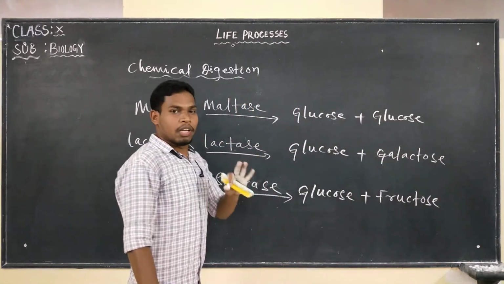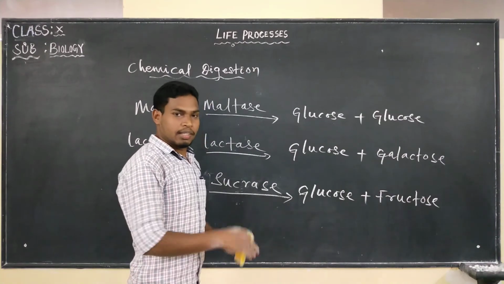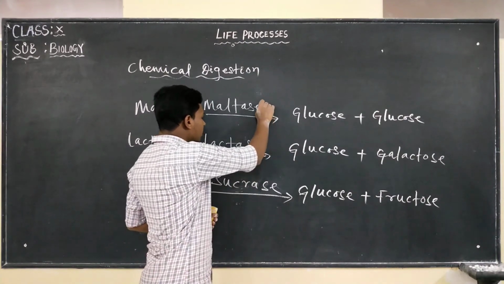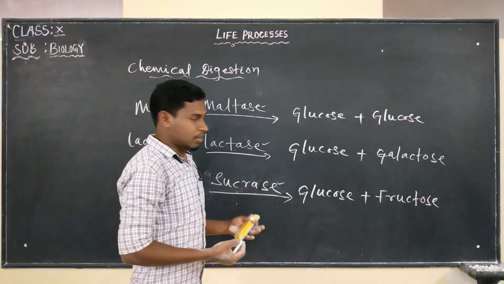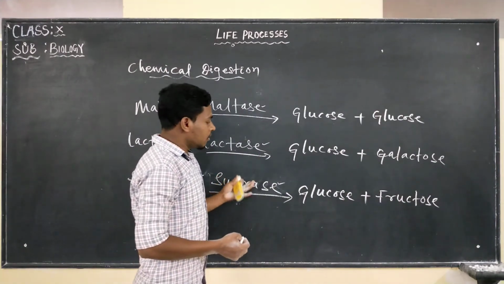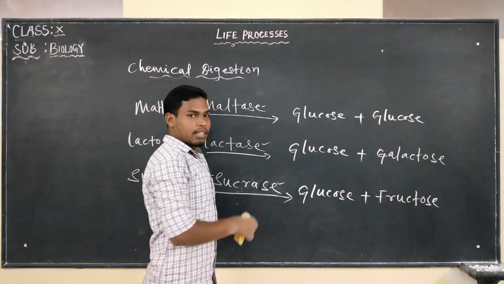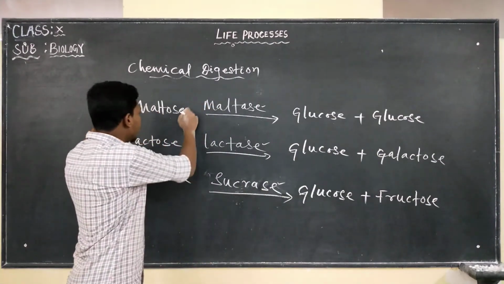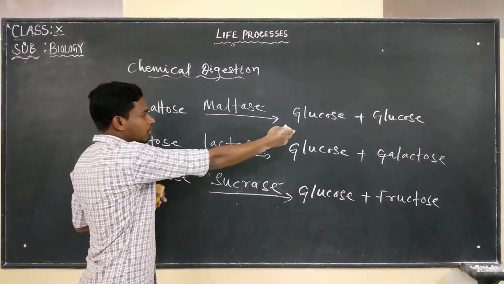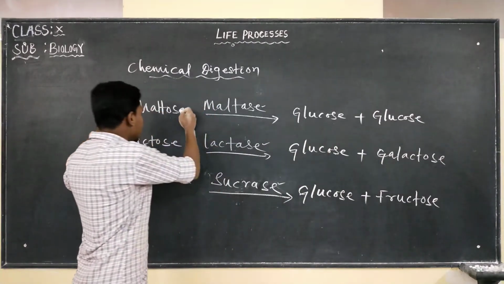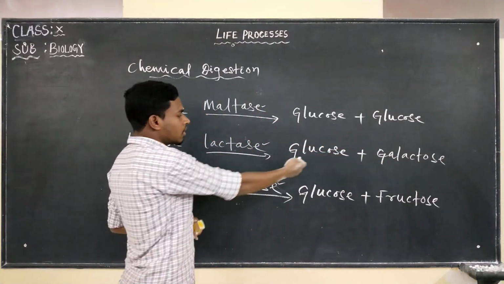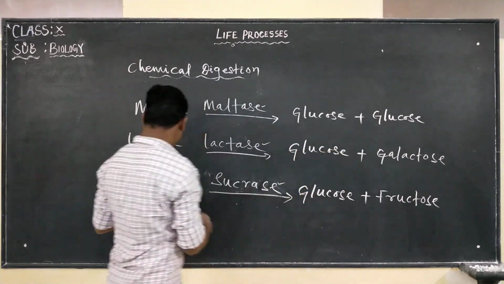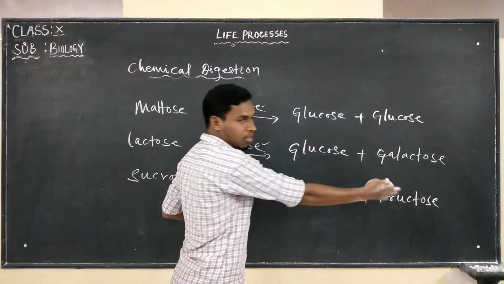That means the small intestine is the site of complete digestion, and these are the three important digestive enzymes that we are discussing. So these three enzymes are going to convert the complex form of carbohydrates into simple form. Maltose converts into glucose, lactose converts into glucose and galactose, and sucrose converts into glucose and fructose.